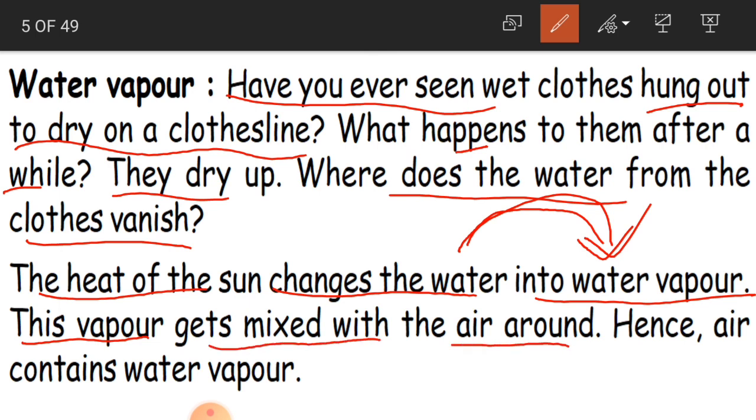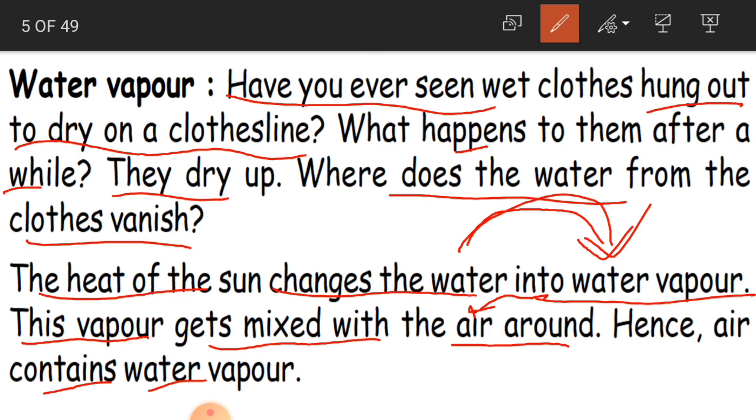Now, we are having air. Atmosphere is nothing but air. So, we are surrounded by air. So, this water vapor, what does it do? It gets mixed with the air. Hence, air contains water vapor. That is why we say air contains water vapor.